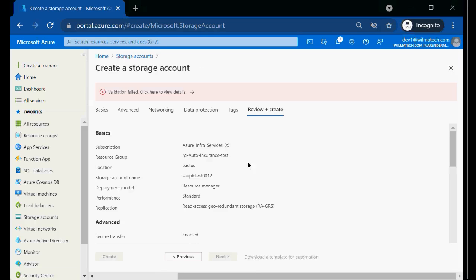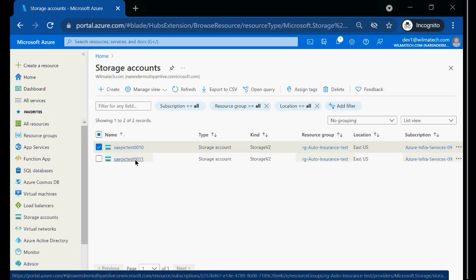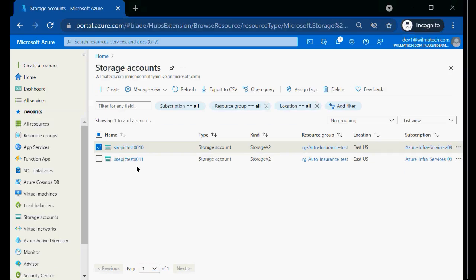So it all depends on the situation. You need to take a lot of examples. For example, there is a sales team which will access this storage account, and this storage account has a lot of videos, pictures, demonstration presentations, lots of such audio and video files. And why do you think they need permissions to read and write?